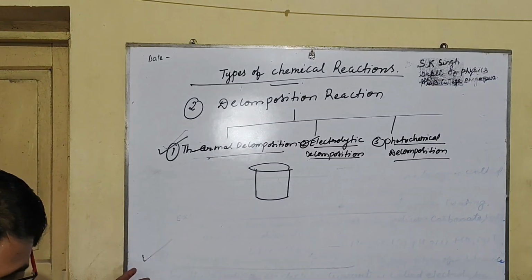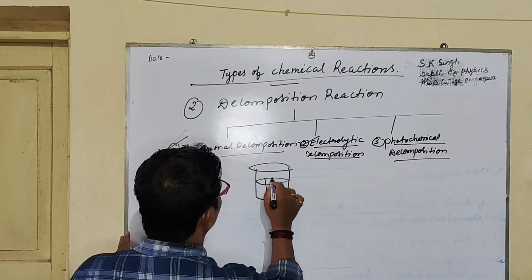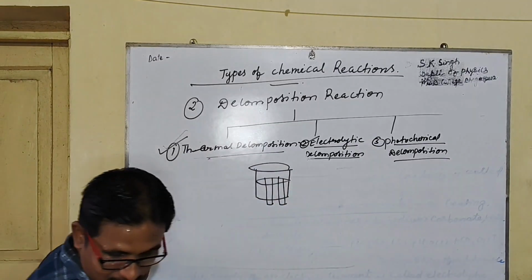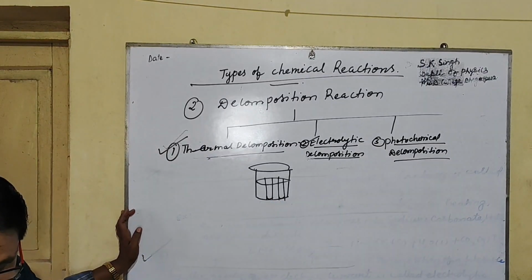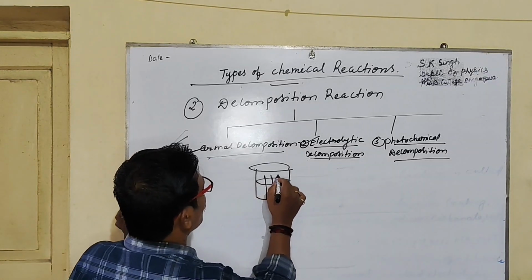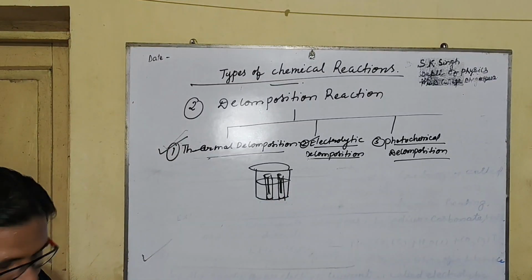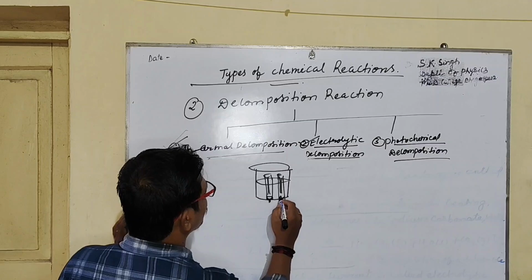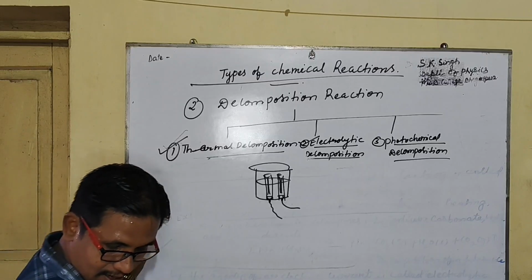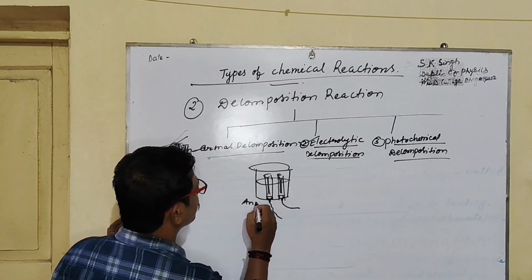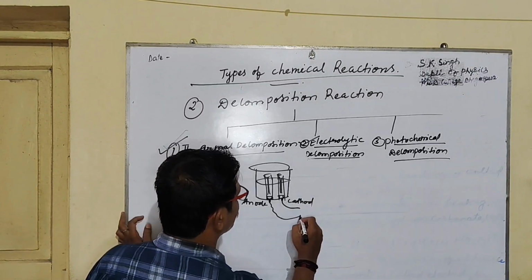I am going to draw the diagram. First of all, draw two test tubes and put them like this. After that, you put the electrodes there and draw the two terminals: the first one is the anode, and the second one is the cathode, and they are joined with the battery.